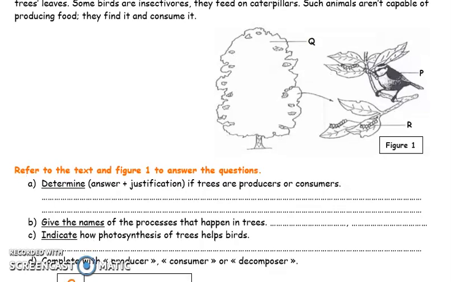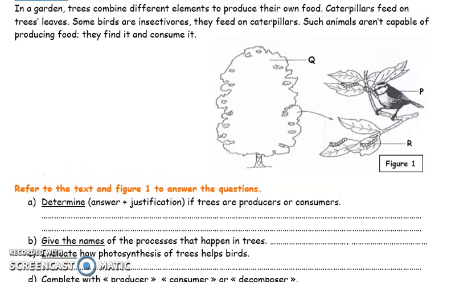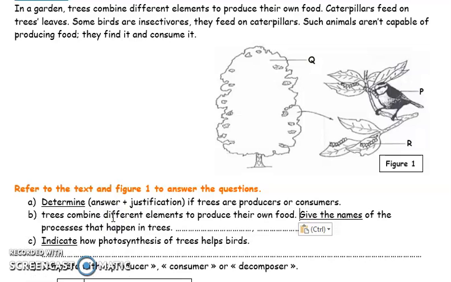Determine if trees are producers or consumers. We have to refer to the text to answer this question. What did they say in the first sentence? Trees combine different elements to produce their own food. So trees are producers.